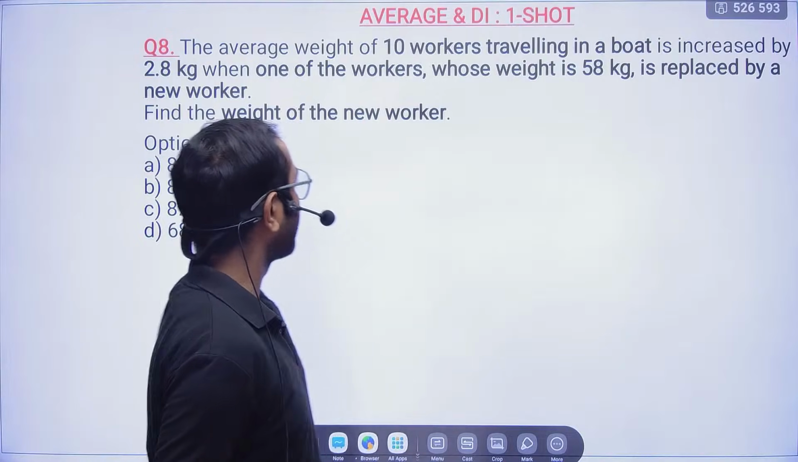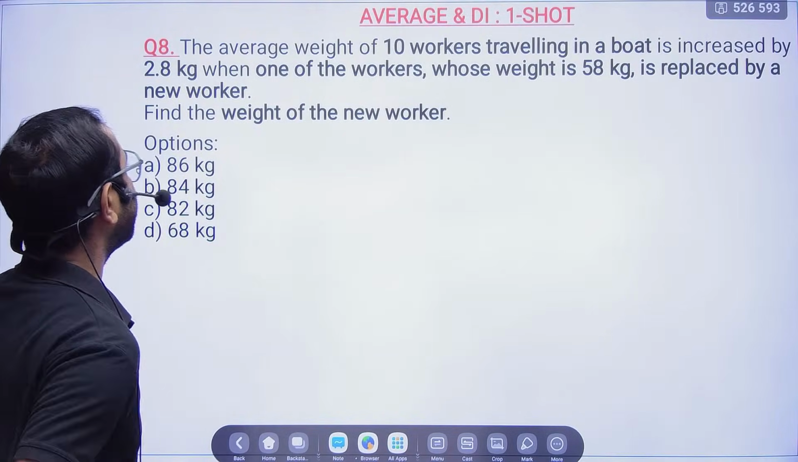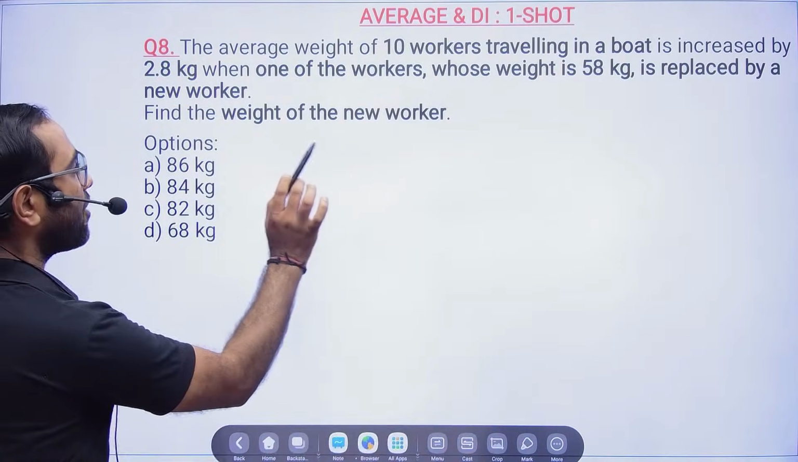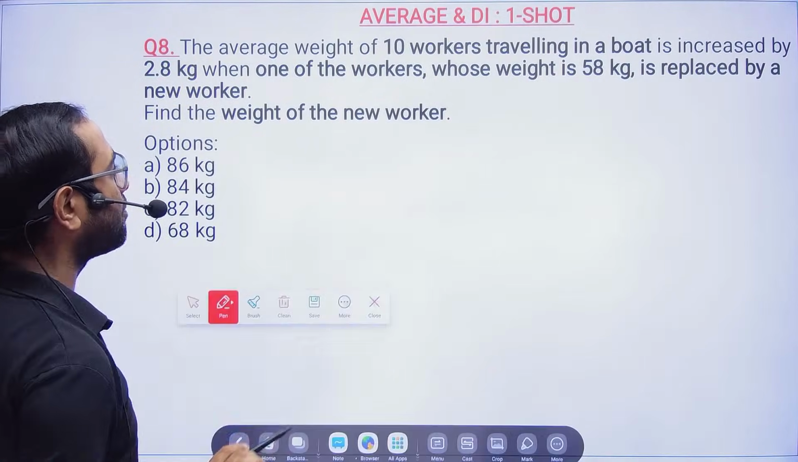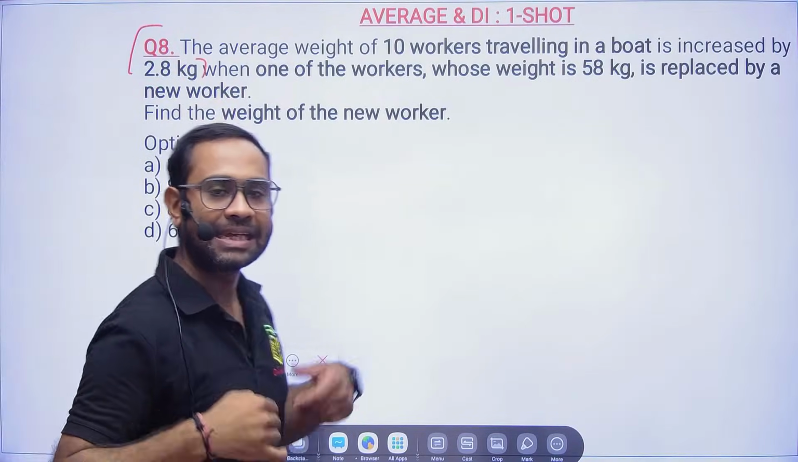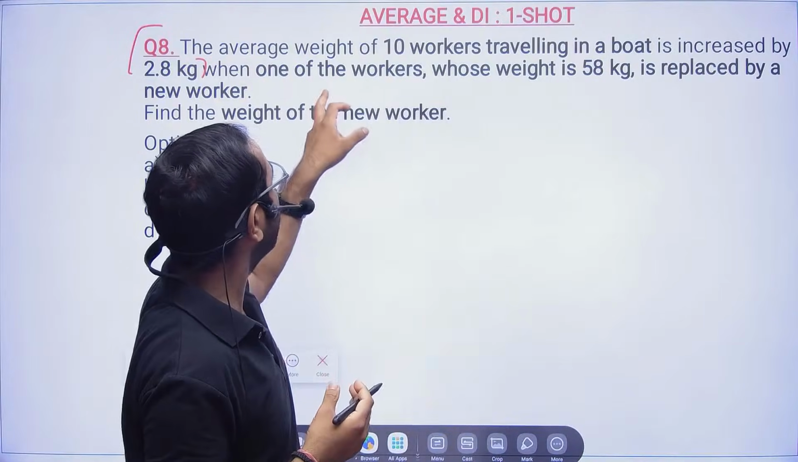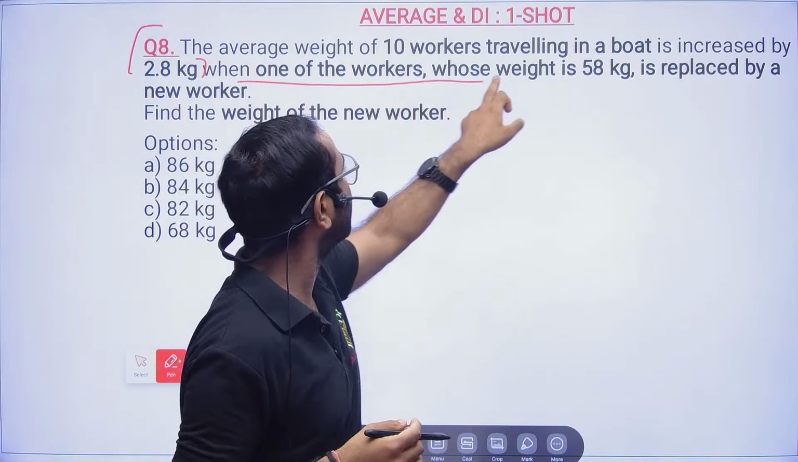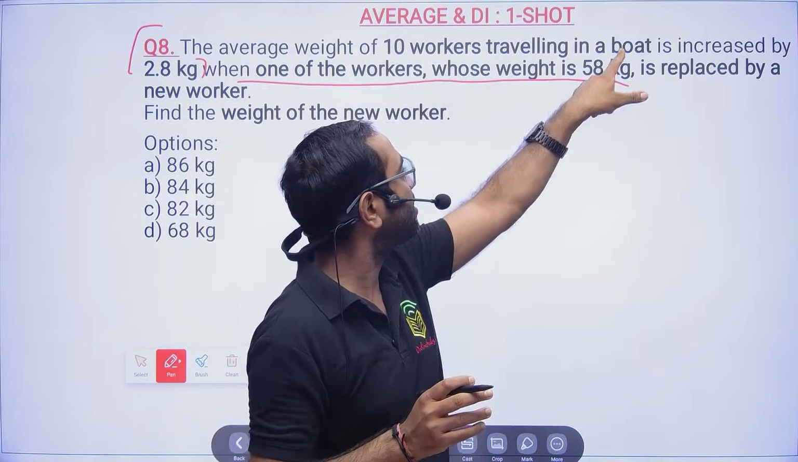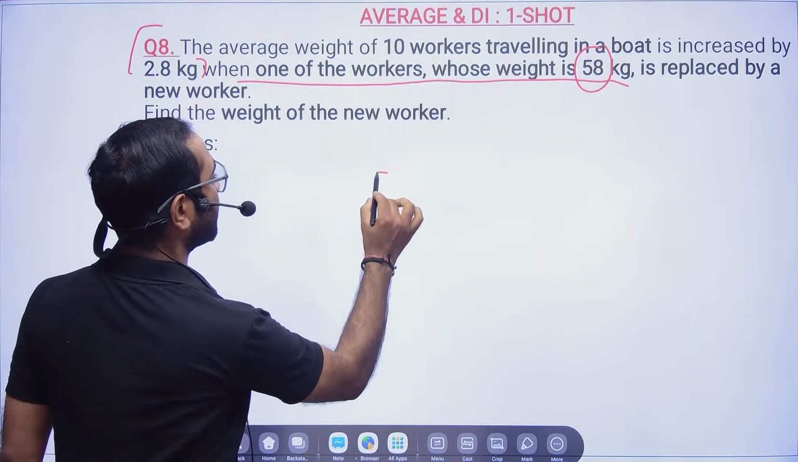Now, the average weight of 10 workers traveling in a boat is increased by 2.8 kg. First try to understand what they are telling. The average weight is increasing. How will it increase? If one of the workers, say 50 kg, is replaced and the average is increasing, that means the person who is getting replaced is of more weight. So it is more than 58 now.